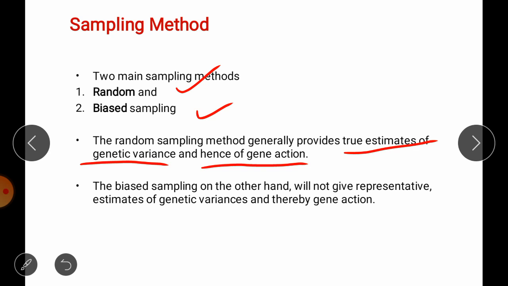Such sampling will not give proper or true results about genetic variance and thereby gene action. Hence, the material to be evaluated should be a random sample of all possible genotypes present in a population.